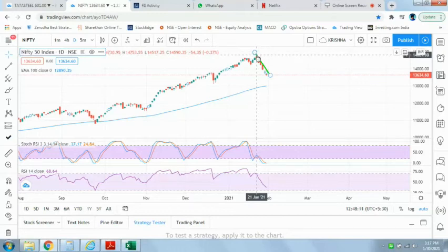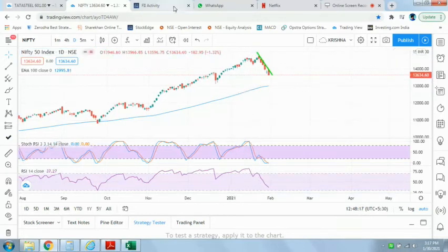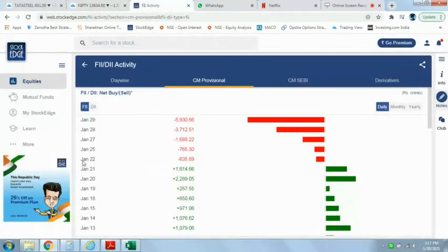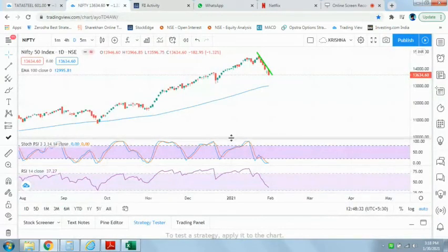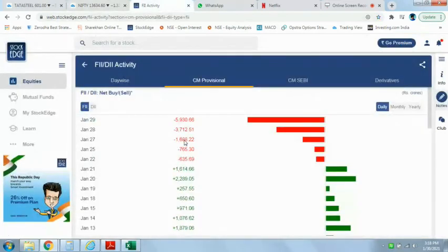FIIs started to book their profit. You see they were continuously selling 600 crores, 700 crores. Then the last day it was around 6,000 crores. Since they started to take out their money, the market also started correcting. So you need to keep an eye on the FII data. This will be updated every day after market hours. When FIIs start to buy continuously for 2 or 3 days, then you can go long in our market. Whereas if they are continuously selling, the market may correct.